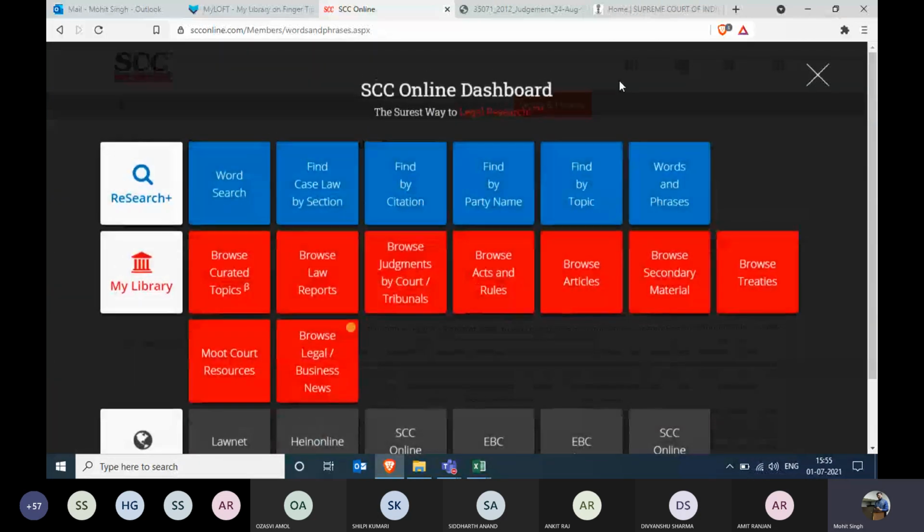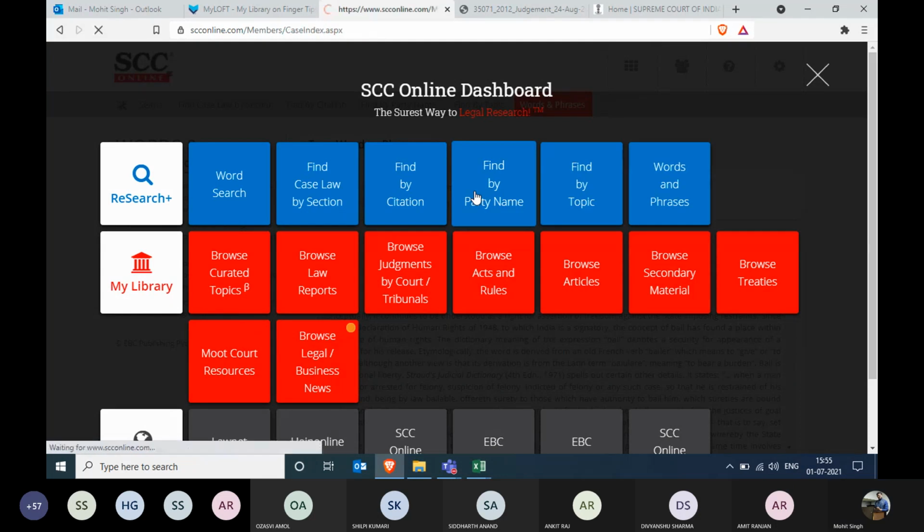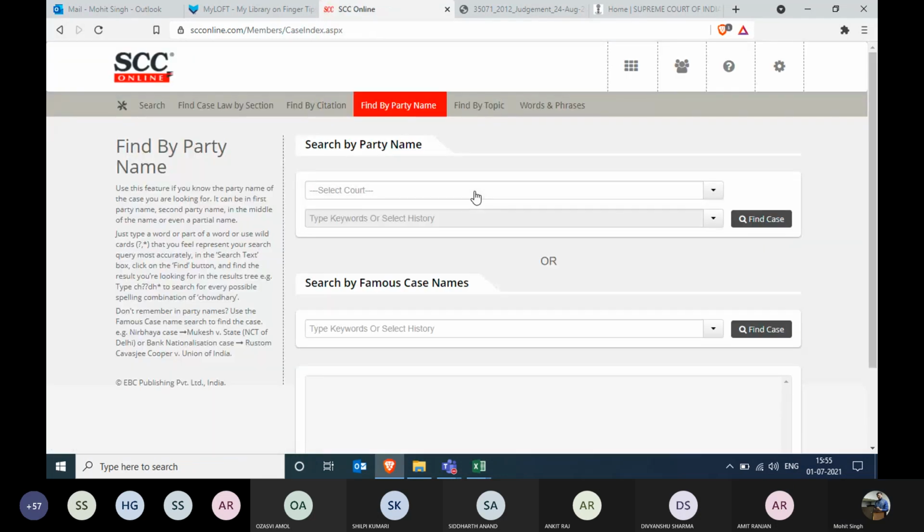So till now we have completed the word search, find by topic, and words and phrases. We'll move ahead with find by party name. In find by party name, you have two different options available: search by party name and search by famous case name.